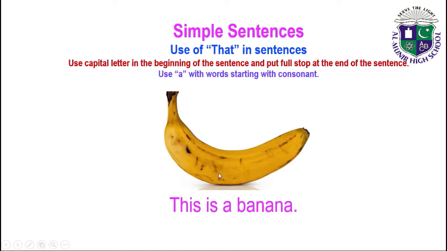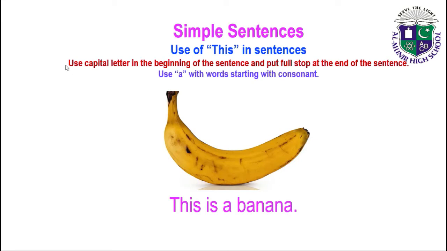Now we have to make a sentence of banana, and don't forget the rules to make simple sentences, use of this in sentences. Now we have to make a sentence of banana. So this is a banana. You can see here the first letter is capital in the beginning of the sentence, and we write a with the consonant words and put a full stop at the end of the sentence.